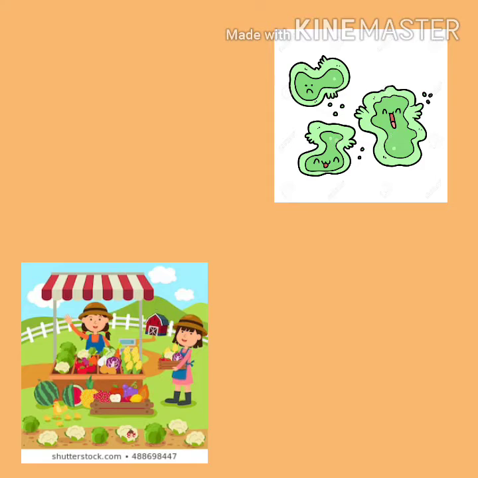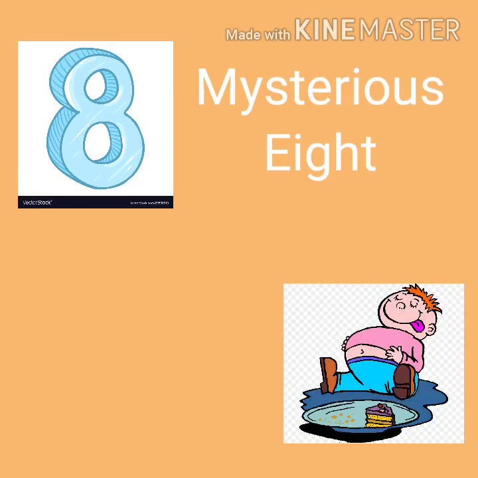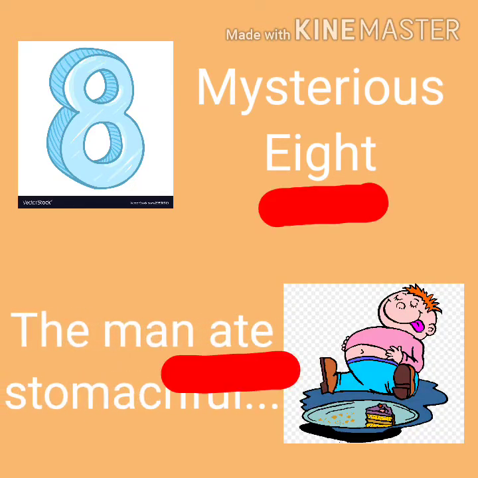Here is another example, cell and sell. Cell refers to virus cells or any other cells, plant cells, animal cells, and sell, to sell some fruits. See the spelling that differs but has the same sound. Eight, the mysterious eight. It has the same sound as ate. The man ate stomach full. The spelling differs but the sound is similar for both the words.